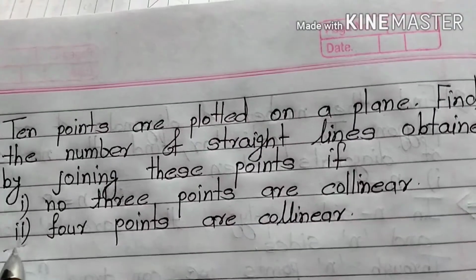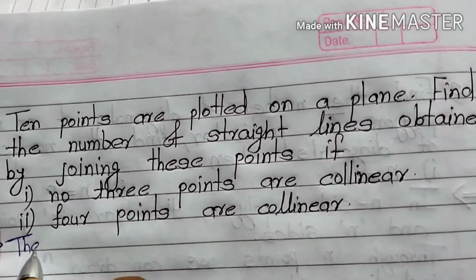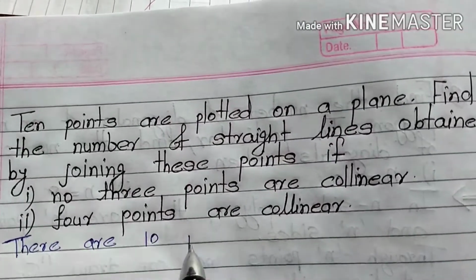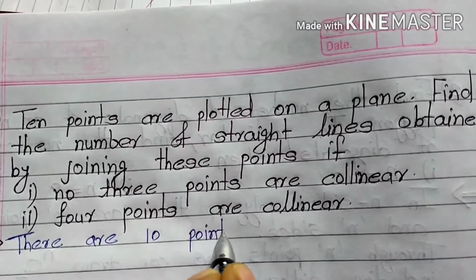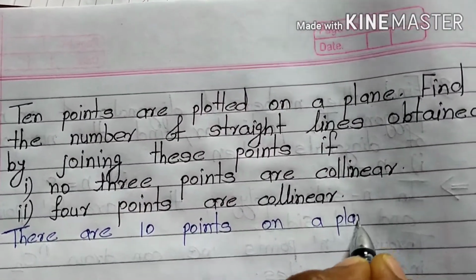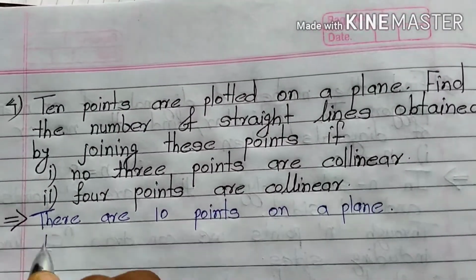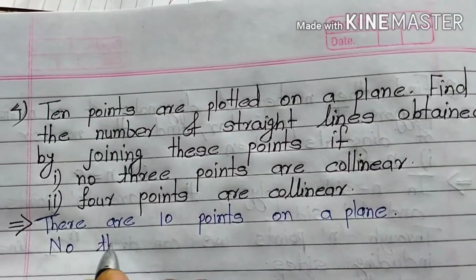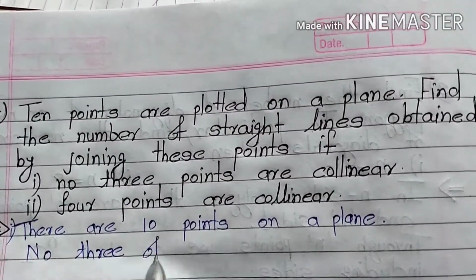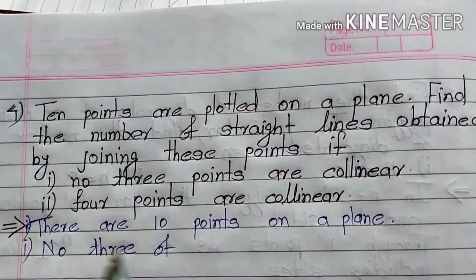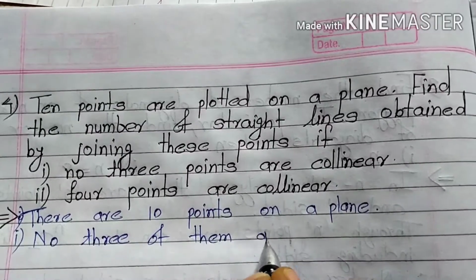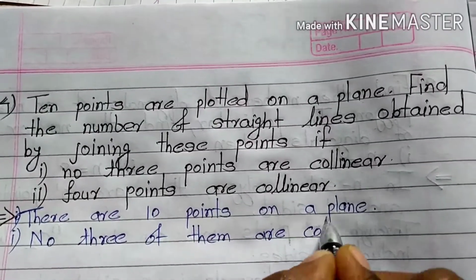So there are 10 points on a plane. No 3 of them, this is first, no 3 of them are collinear.